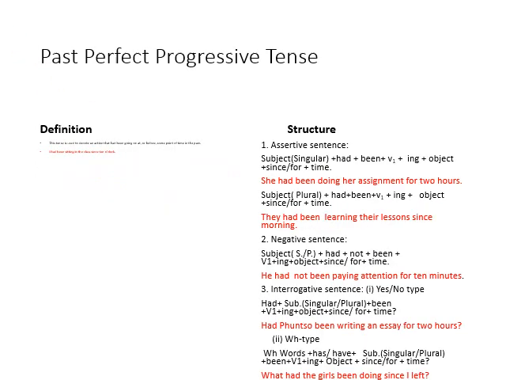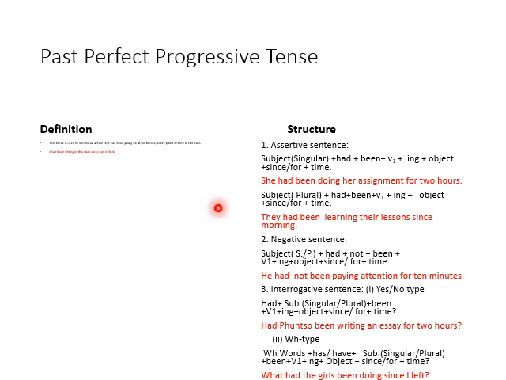Now this is the last one of past tense, past perfect progressive tense, or past perfect continuous tense. Okay. Definition: this tense is used to denote an action that had been going on at or before some point of time in the past.